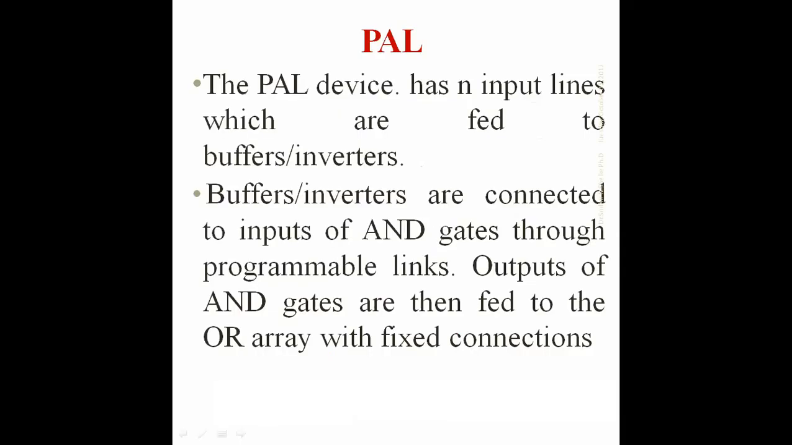Okay, PAL device has n input lines which are fed to the buffer or inverter. Buffer or inverter are connected to the input of the AND gate through the programmable links. Outputs of AND gates are then fed to the OR array with fixed connection.